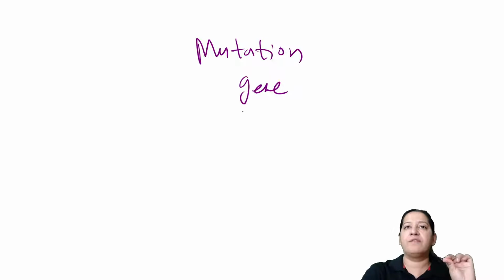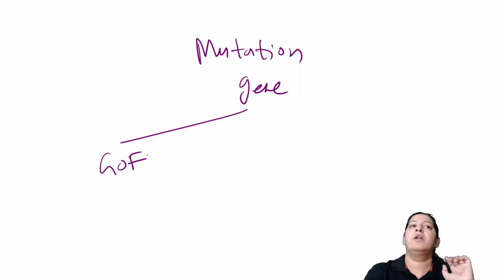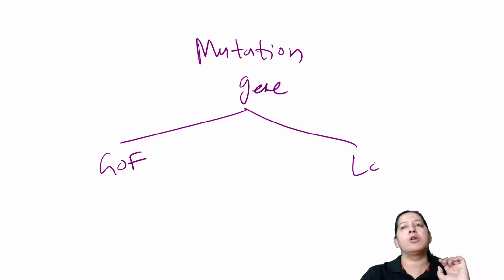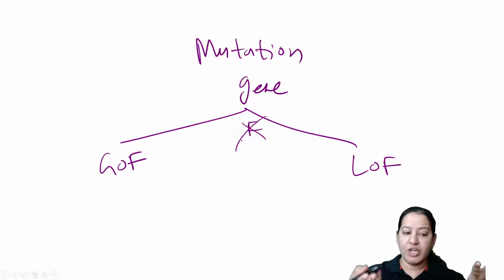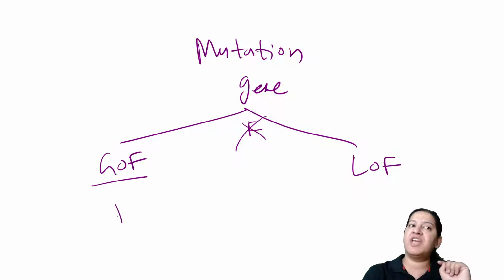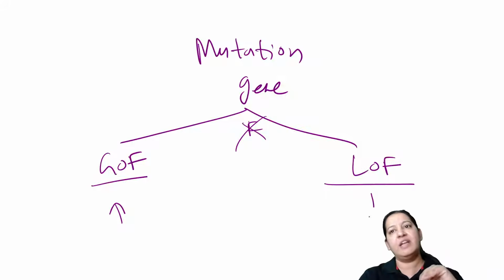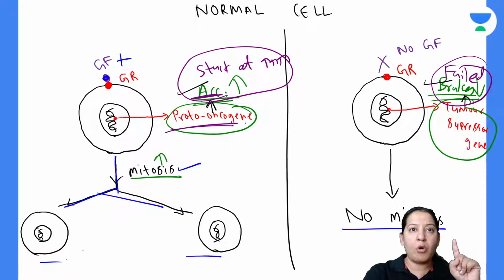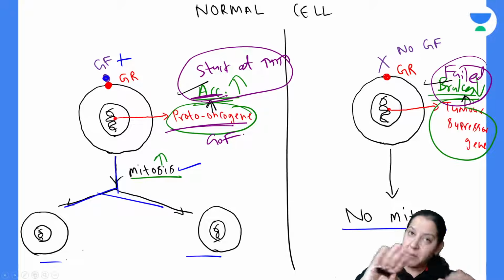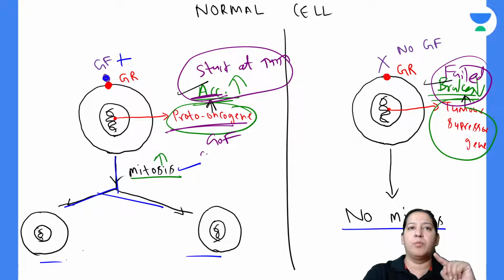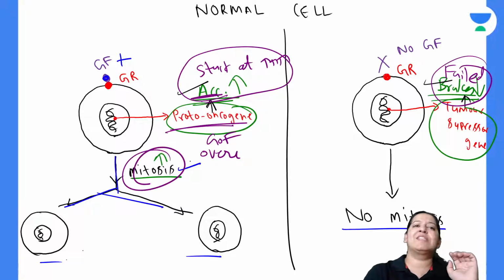In the mutation of a gene, either there is gain of function of the gene or there is loss of function of the gene, so the normal function of the gene is no more. After the mutation, either the function of the gene increases or it decreases. Here, in the proto-oncogene, gain of function mutation is taking place. So this proto-oncogene becomes overstimulated, and overstimulated, it will do excessive mitosis.